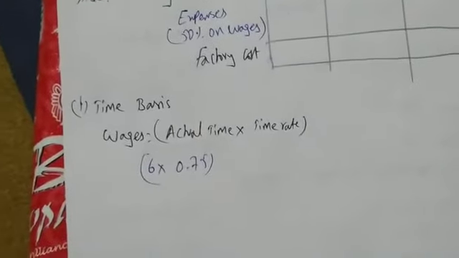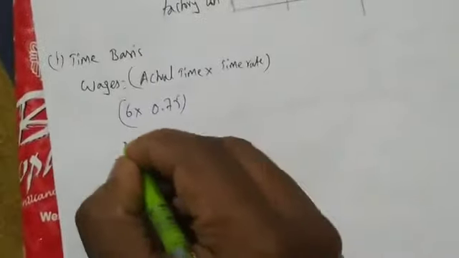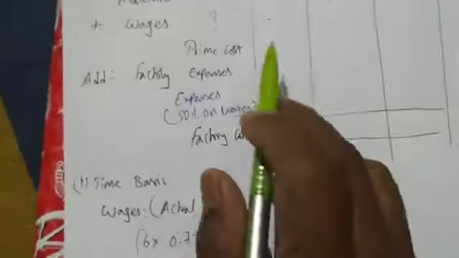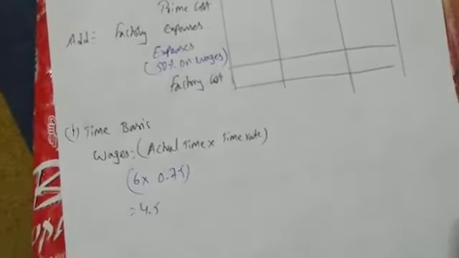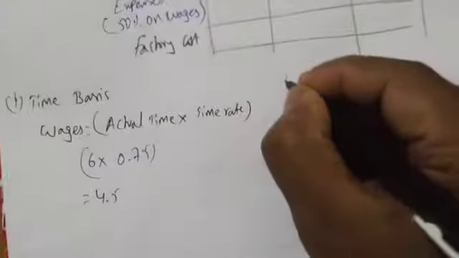So 6 into 0.75, I am getting 4.5 as wages on time basis. I am not writing 4.5 here yet. Let me first calculate time basis, Halsey and Rowan. Next is based on Rowan, so we'll solve the problem based on Rowan next.